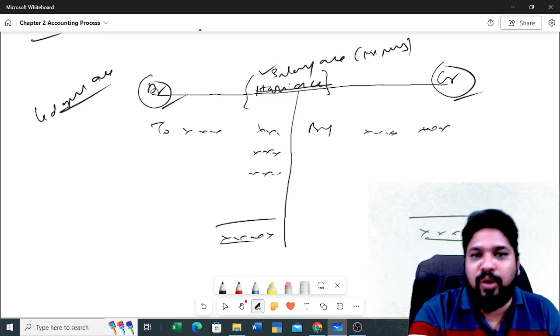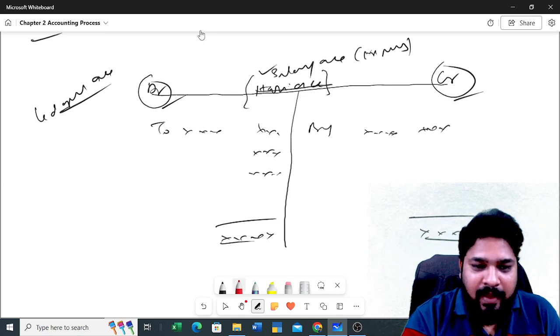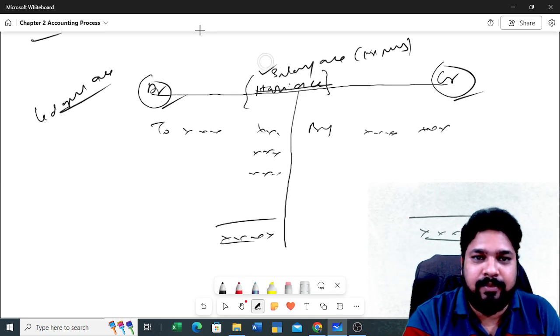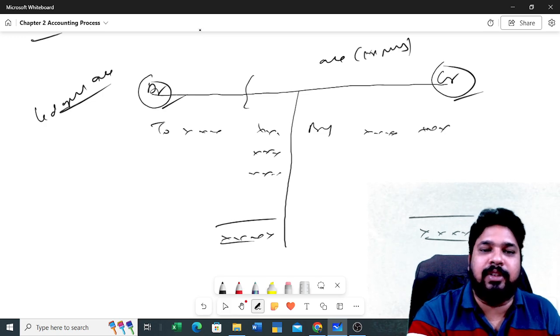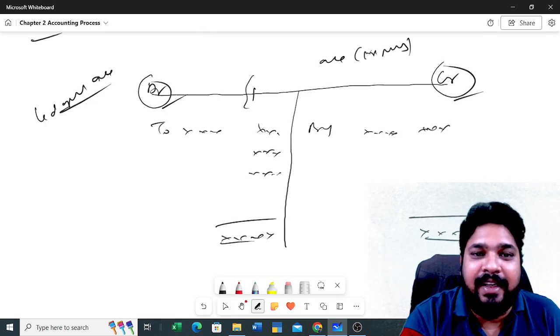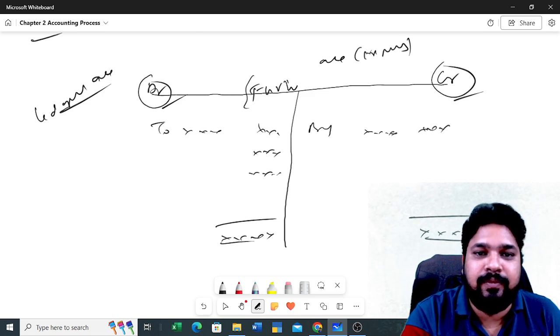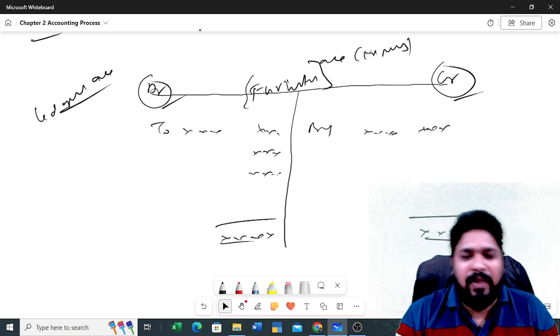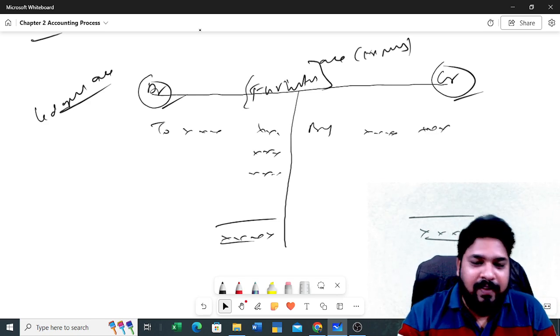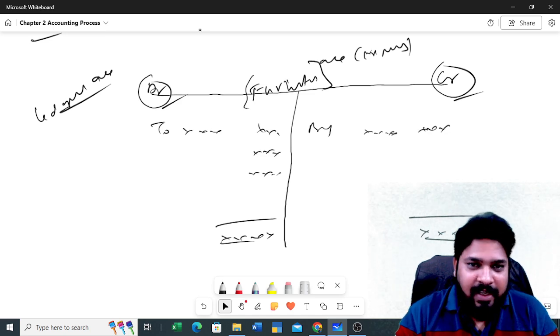So we'll take any asset. We'll consider any asset account, for example, furniture, as an asset. Let's discuss what the assets are, how to identify assets and liabilities, everything we can discuss later.